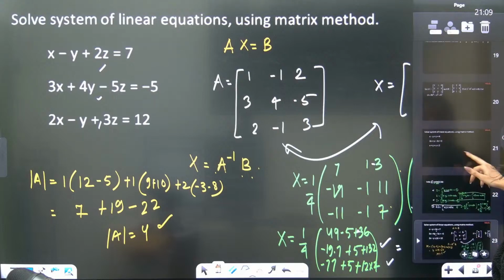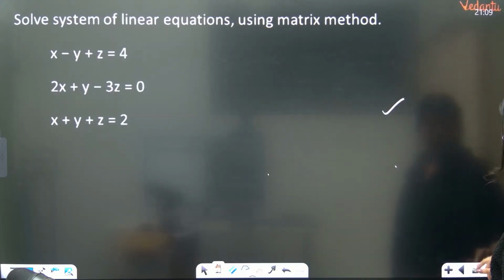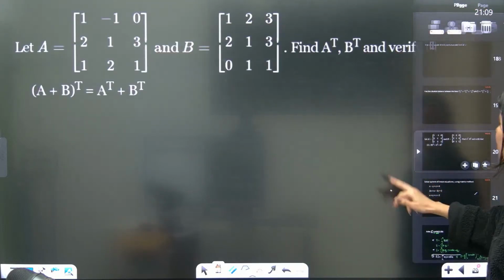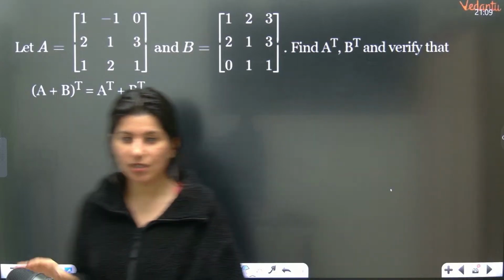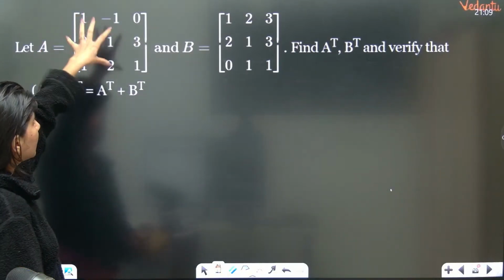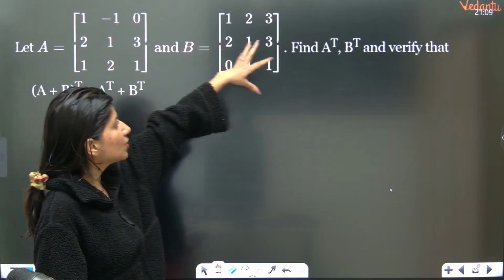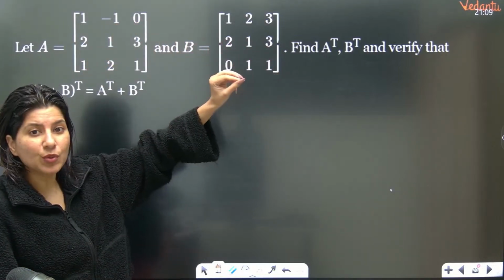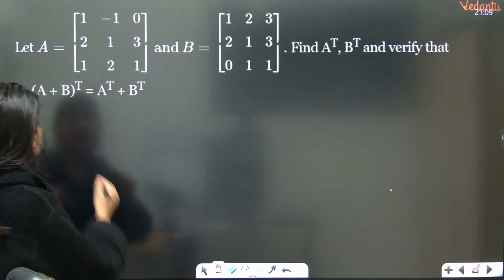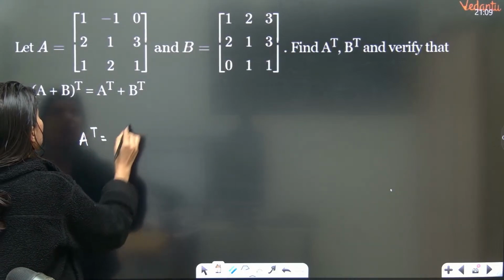So I was giving you homework. This is a homework question for you. And one more homework, a very easy question. Just do it, okay? A matrix is given, B matrix is also given. First of all, you have to find A transpose. You know how to calculate A transpose? So A transpose will be what?